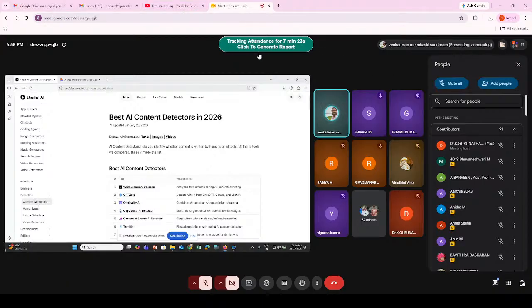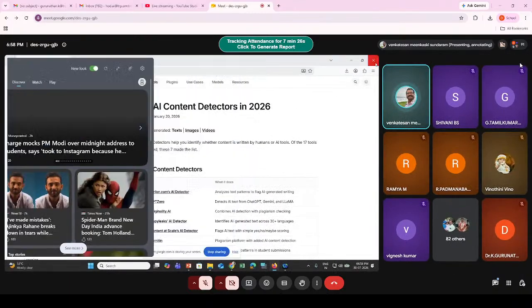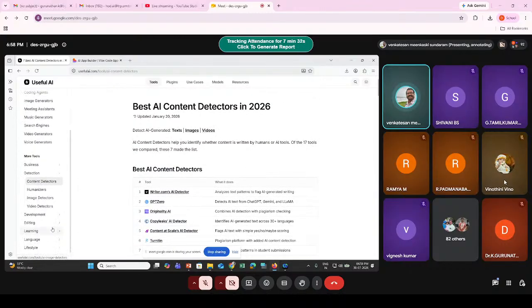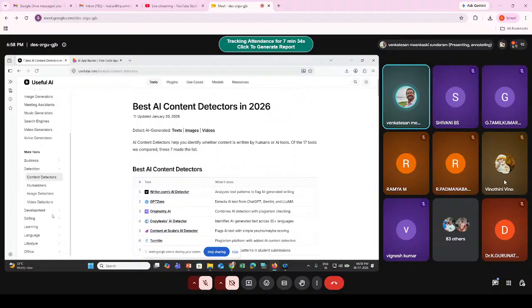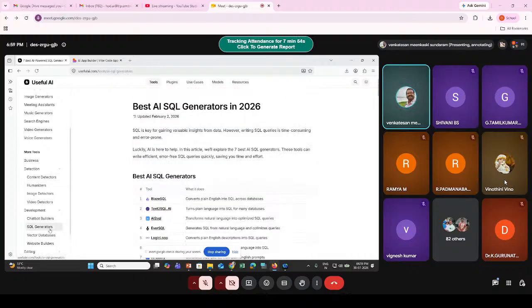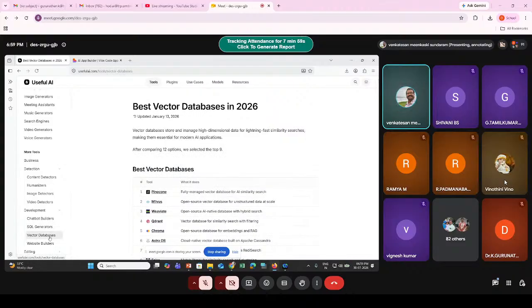Turnitin is a popular plagiarism check tool for research. So these are the various tools. Like that, there are many: video detectors, image detectors, then editing tools, audio editing, background removers, clip generators, upscaling. So it is your duty to go through these. You can even use SQL generators to generate SQL statements, and vector databases. There are many tools available in the market.